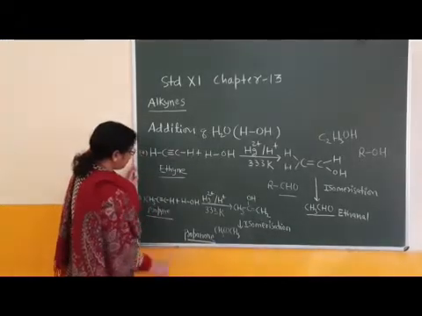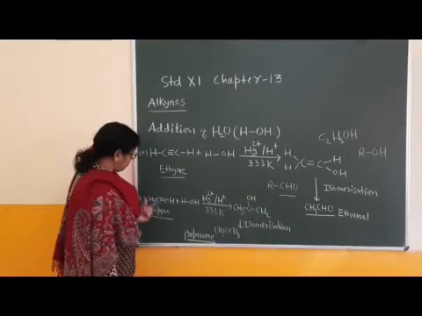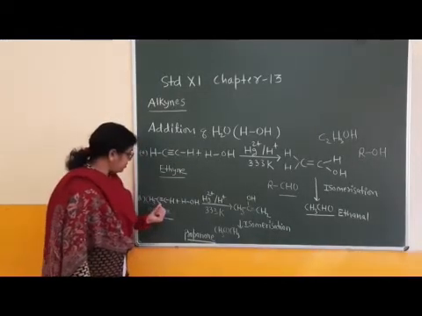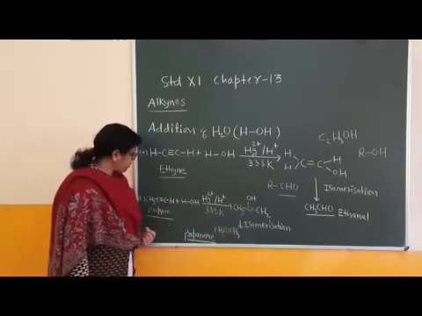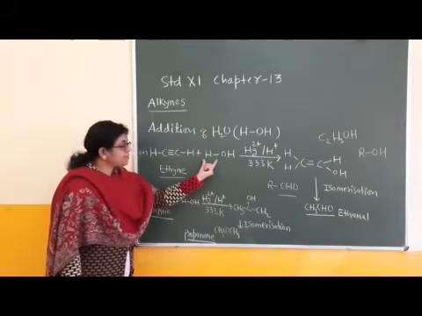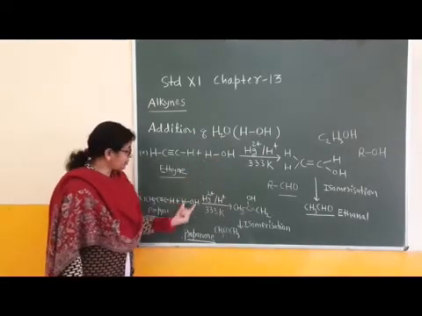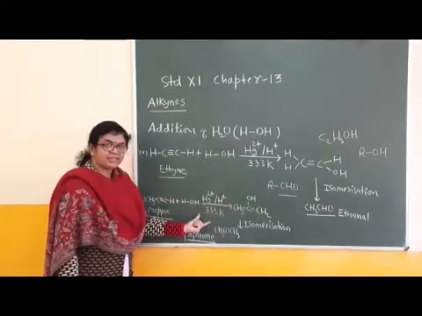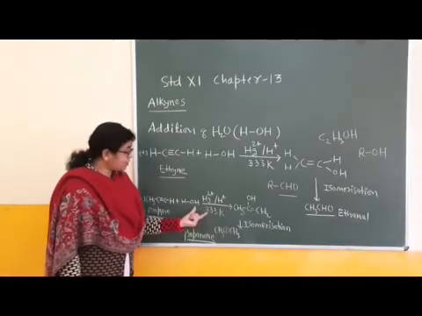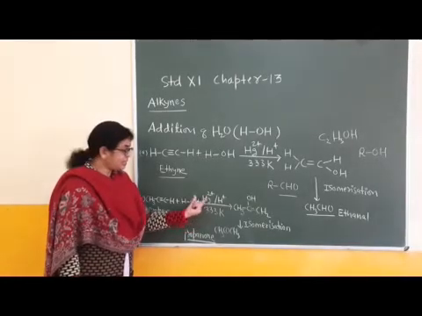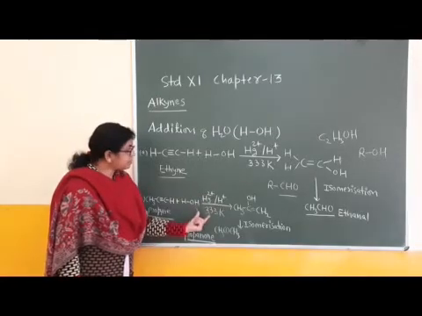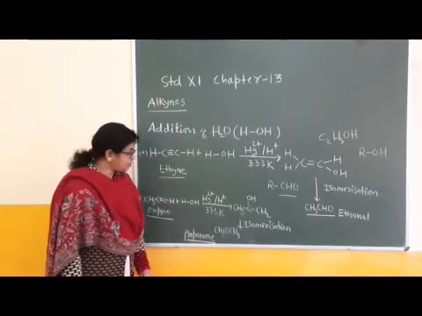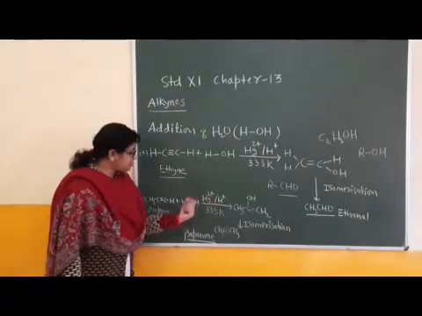Now children, the second member of the alkyne family is propyne, CH3 triple bond CH. Bonding structure of propyne. Addition of the same type of molecule, which is a water molecule. The reaction conditions are the same: mercuric sulfate, sulfuric acid, and at 333 Kelvin temperature, then addition reaction occurs.